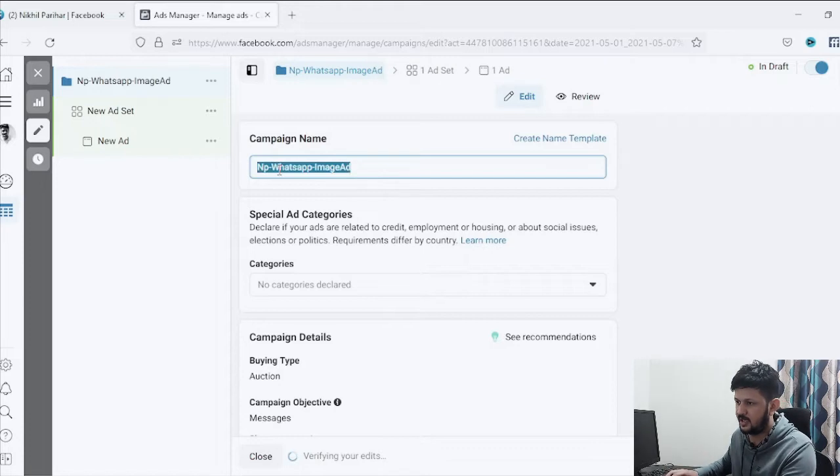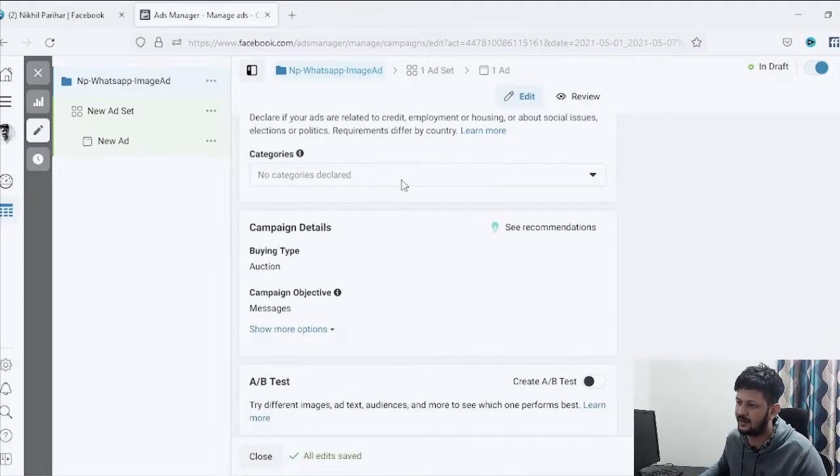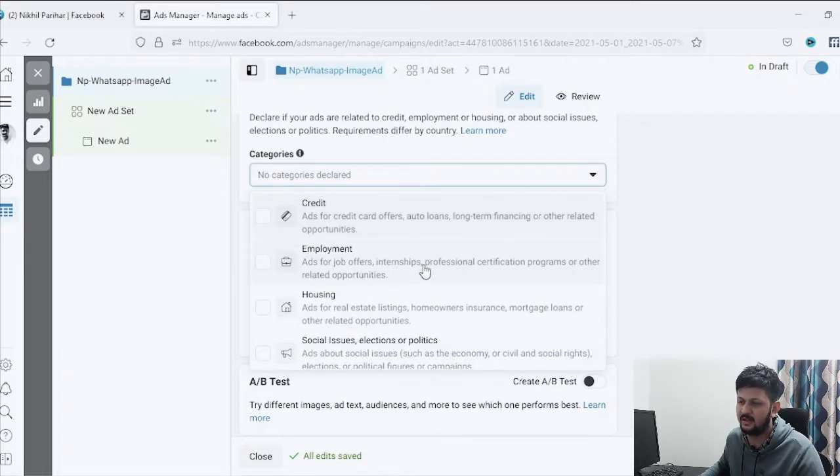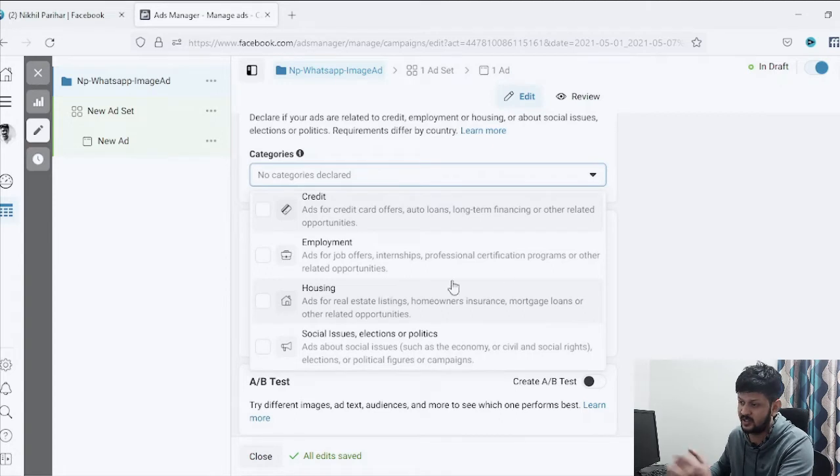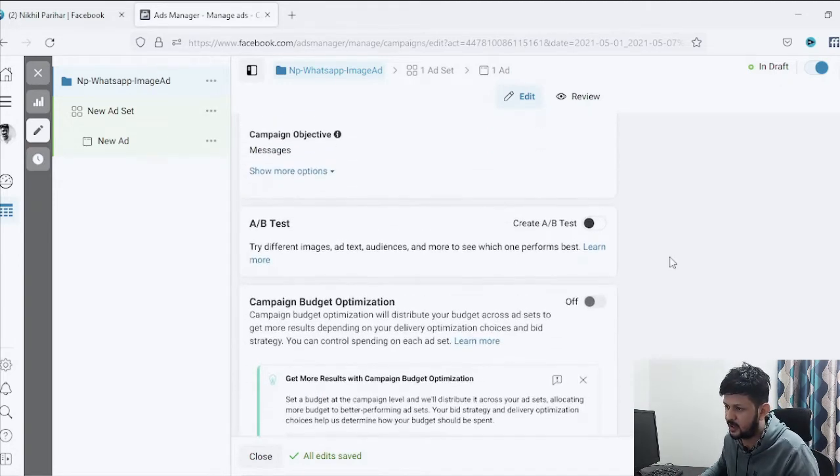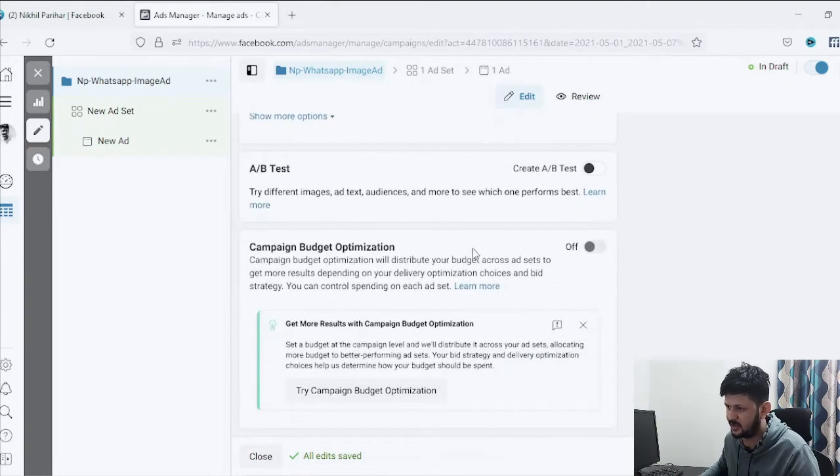That's all. So I'll just give it as this name. Category, you don't have to select any category because you are not running ads into any special category. If you are, you can select that too. Then come down and you just need to come into CBO section, campaign budget optimization.